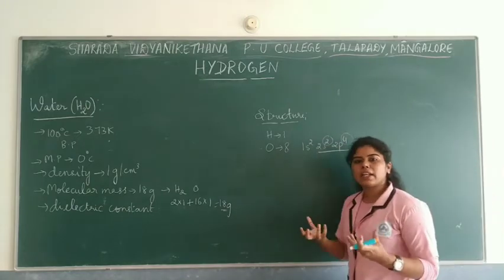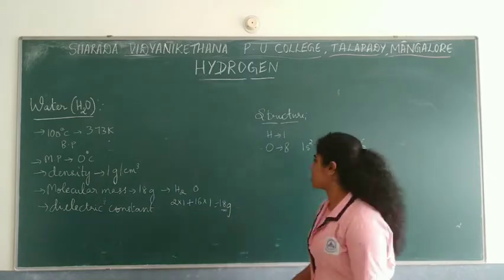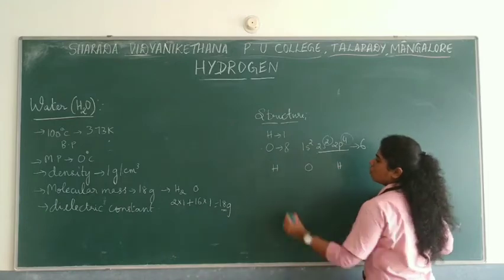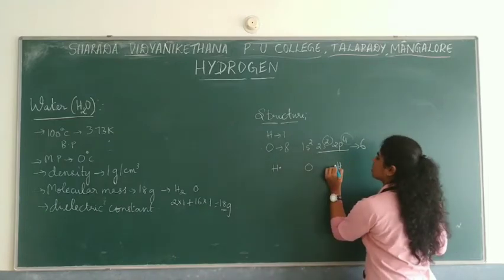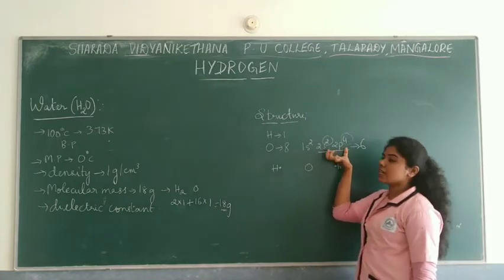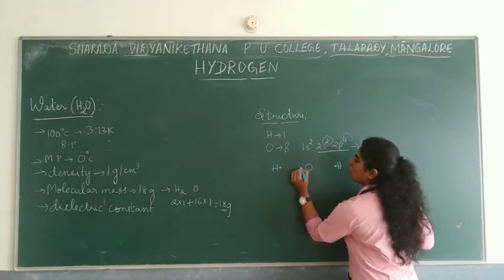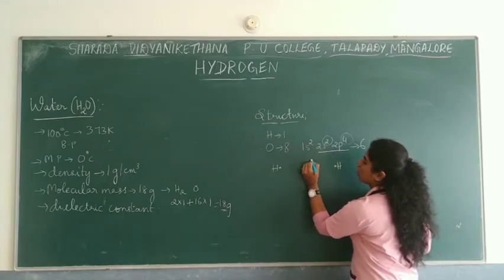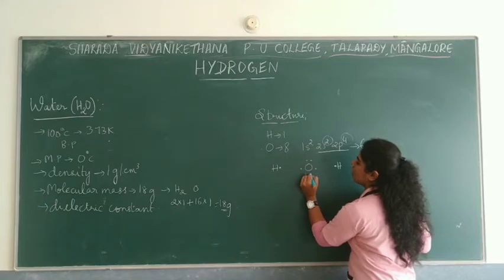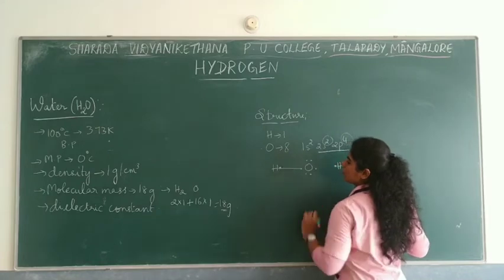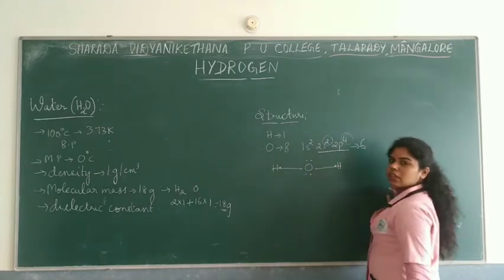Now if you have to determine the Lewis structure, how do you write it? There are 2 hydrogen atoms with 1 electron each. Then oxygen, how many are present here? 6 electrons are present. So 1 would be for bonding with each hydrogen, so 2 are done. How many more? 4 more. So I'll put it here 1, 2 and 3, 4. Done. Now this hydrogen becomes stable like this, right?